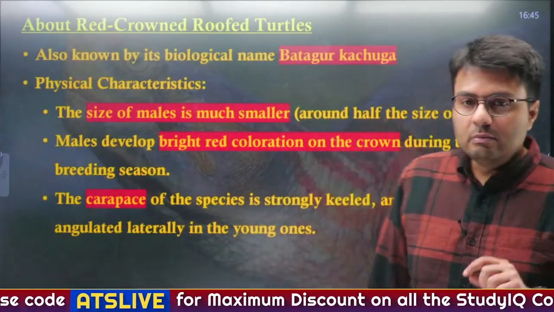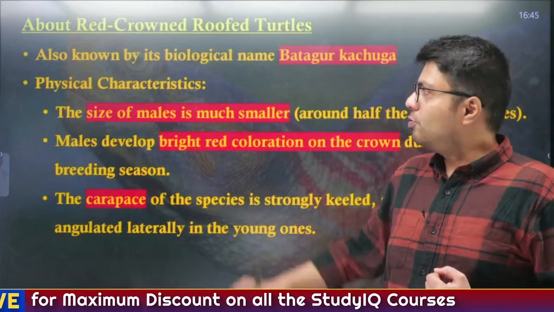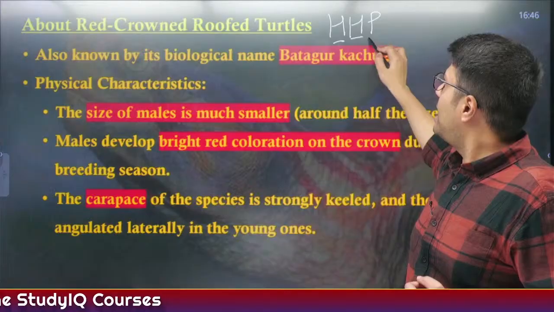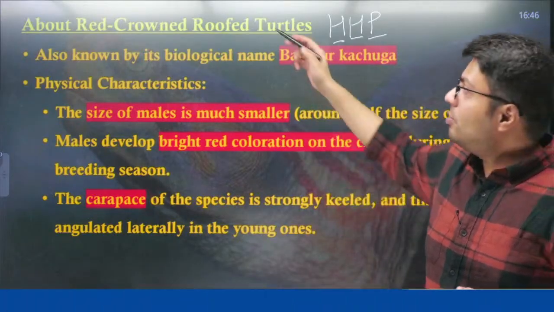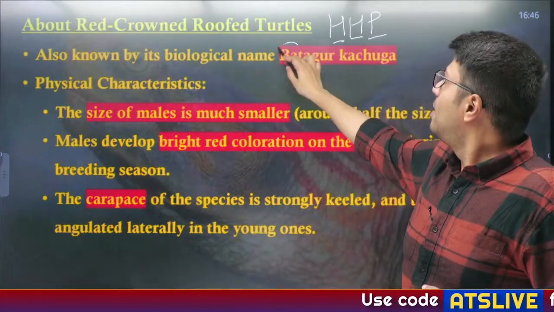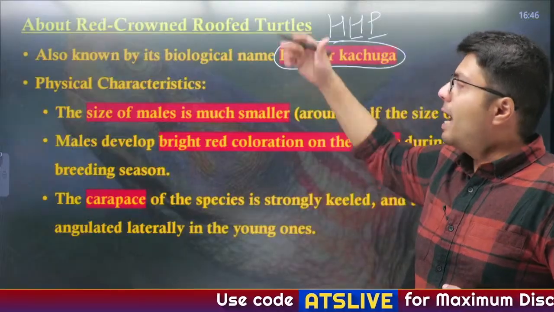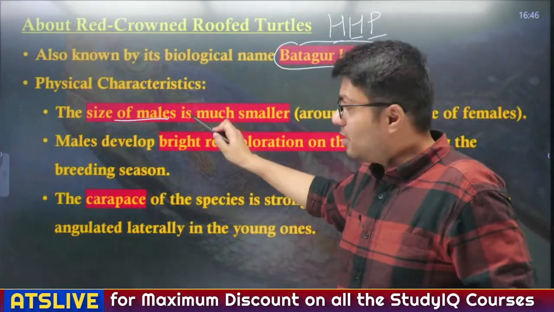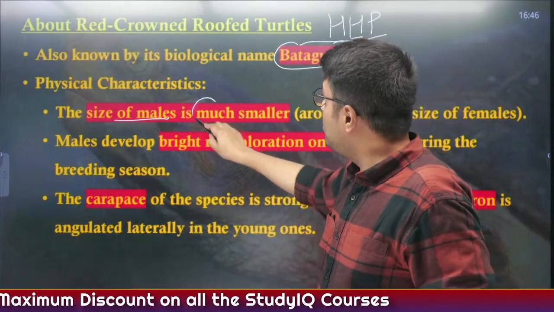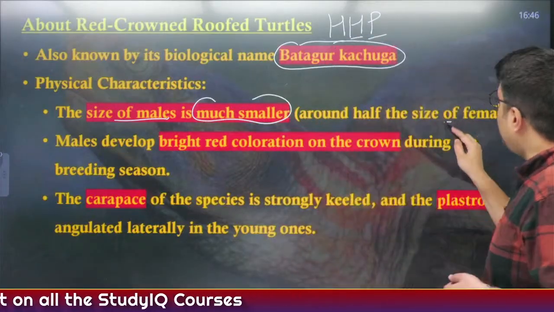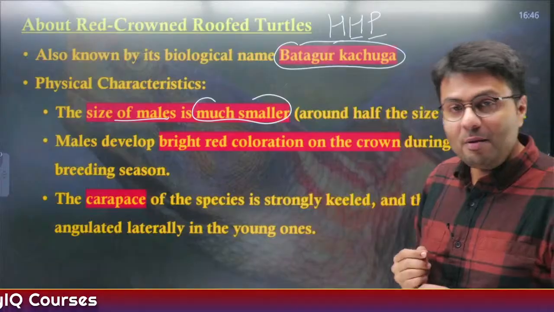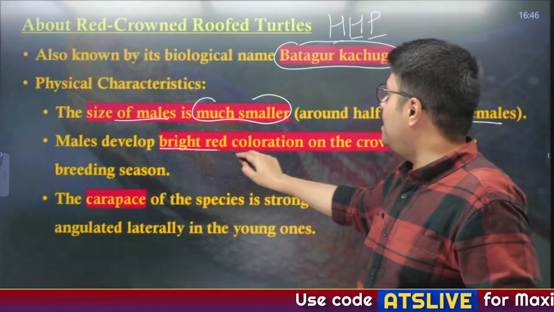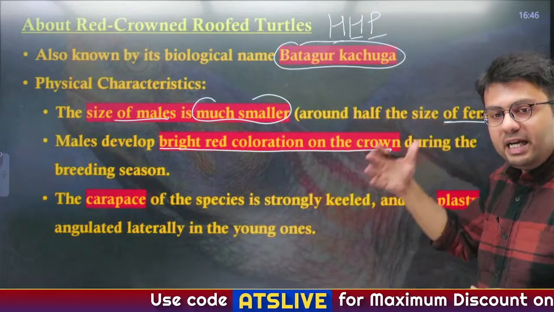Now, what about these species that is in news? I have already told you we need to ascertain 3 facts: habits, habitats, as well as protection status. The biological name of these species is Batagur kachuga, okay? And the physical characteristic of this species is that the size of male turtles is much smaller as compared to the female, because they are about half in size of females, which is very different from the other mammals. Now males, they develop a bright red coloration of the crown during the breeding season,